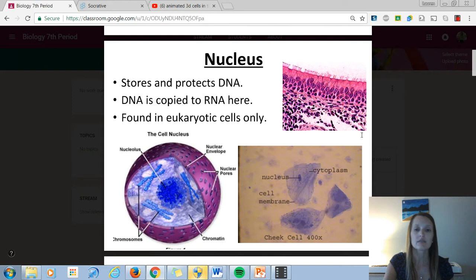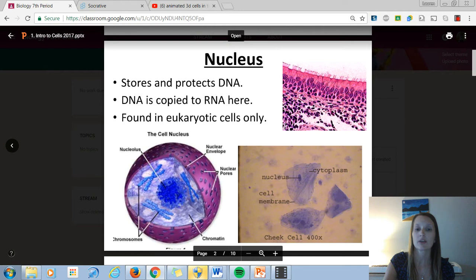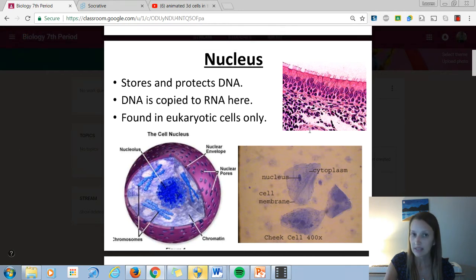So in lab, when we use the microscopes next week, when we look under a microscope, a lot of times we don't get to see a lot of the organelles, except we can see the nuclei. So all of these dots are nuclei, a nucleus for each cell. So that tells me there's a lot of cells here.